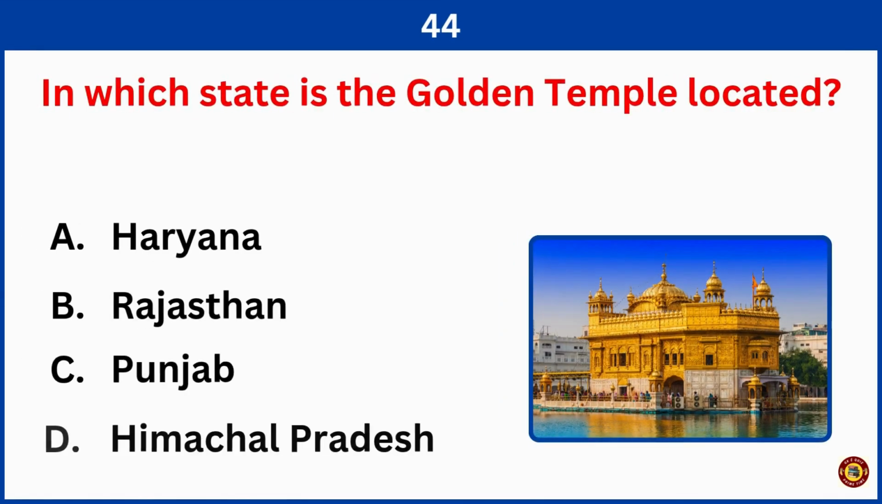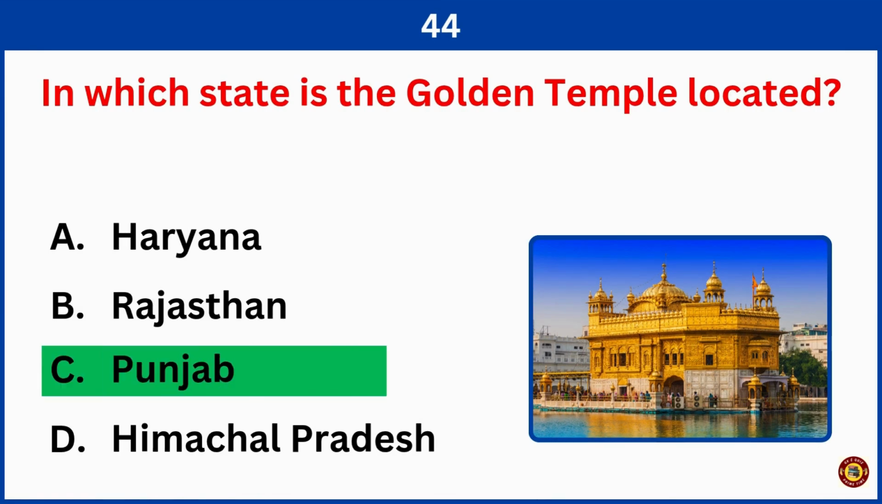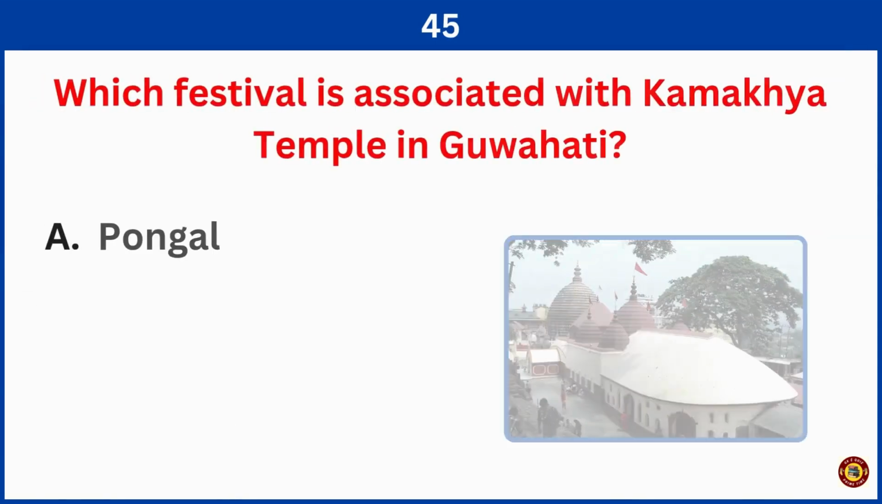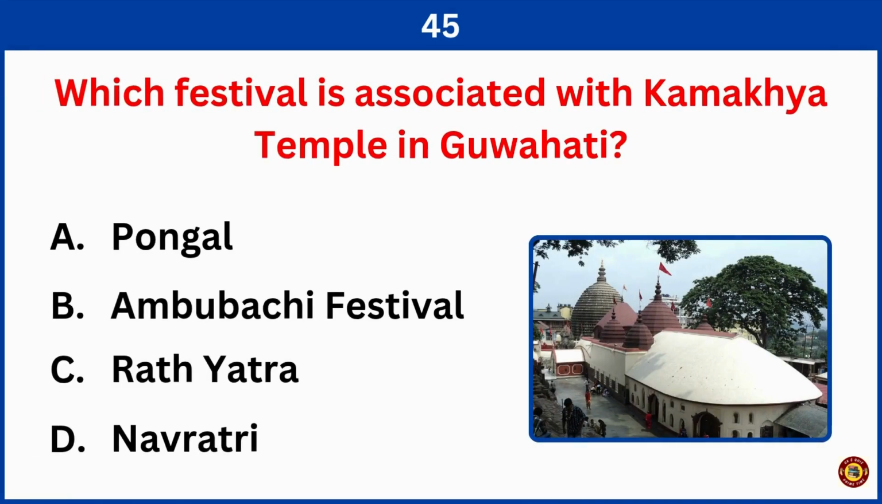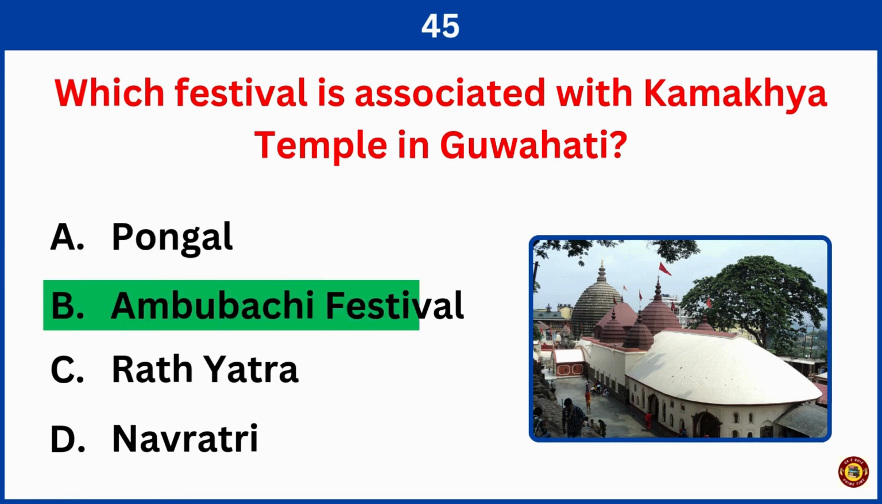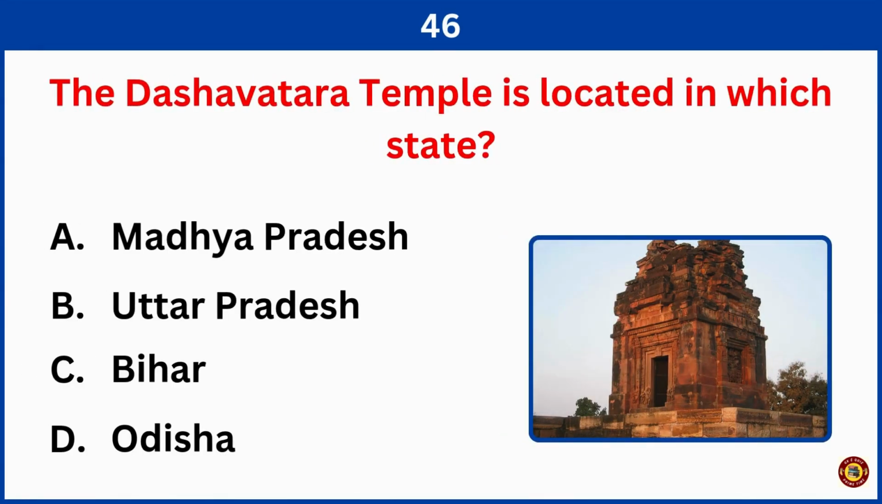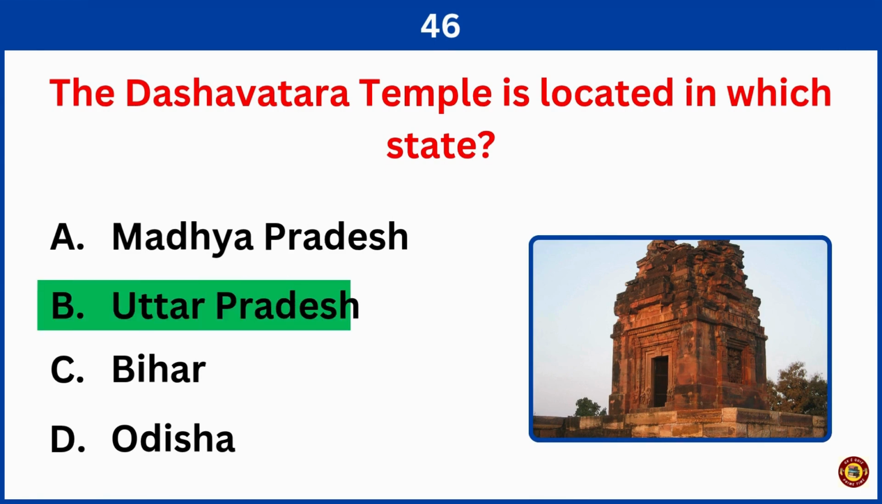In which state is the Golden Temple located? Right answer is option C, Punjab. Which festival is associated with Kamakhya temple in Guwahati? Right answer is option B, Ambubachi festival. The Dashavatra temple is located in which state? Correct answer is option B, Uttar Pradesh.